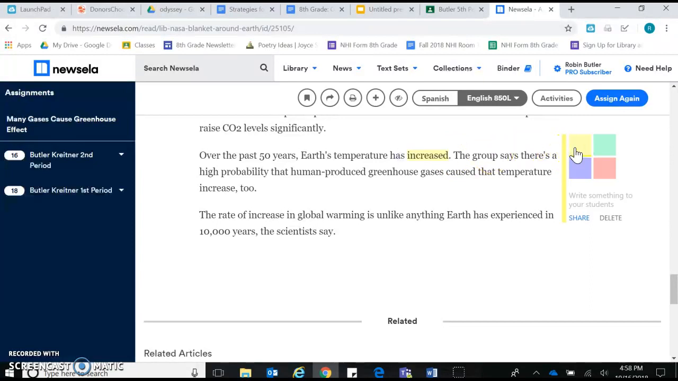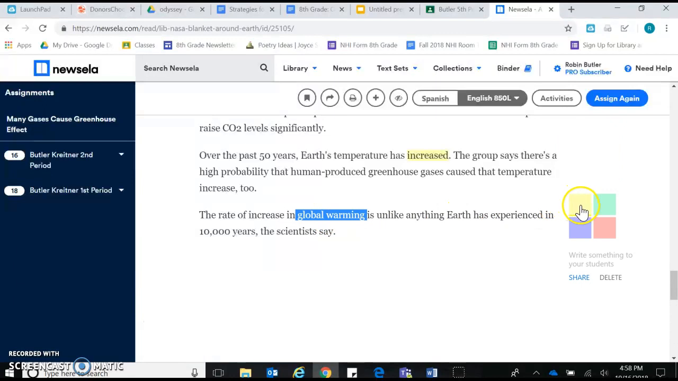The group says there's a high probability that human-produced greenhouse gases cause that temperature to increase too. The rate of increase in global warming is unlike anything Earth has experienced in 10,000 years, the scientists say. So global warming came up again.